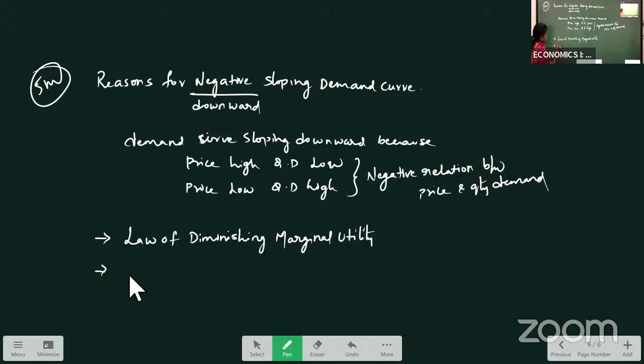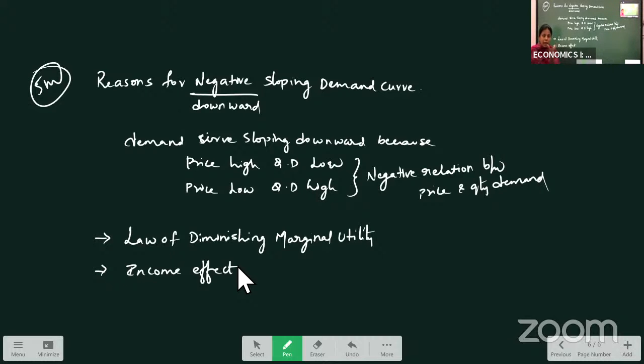Then the next reason is the income effect. When price decreases, for example, you have 100 rupees. Now the apple price is 20 rupees. So with that 100, how many apples can you purchase? Only 5. If the price of apple decreases to 10 rupees, you still have 100 rupees, so your purchasing power will increase.